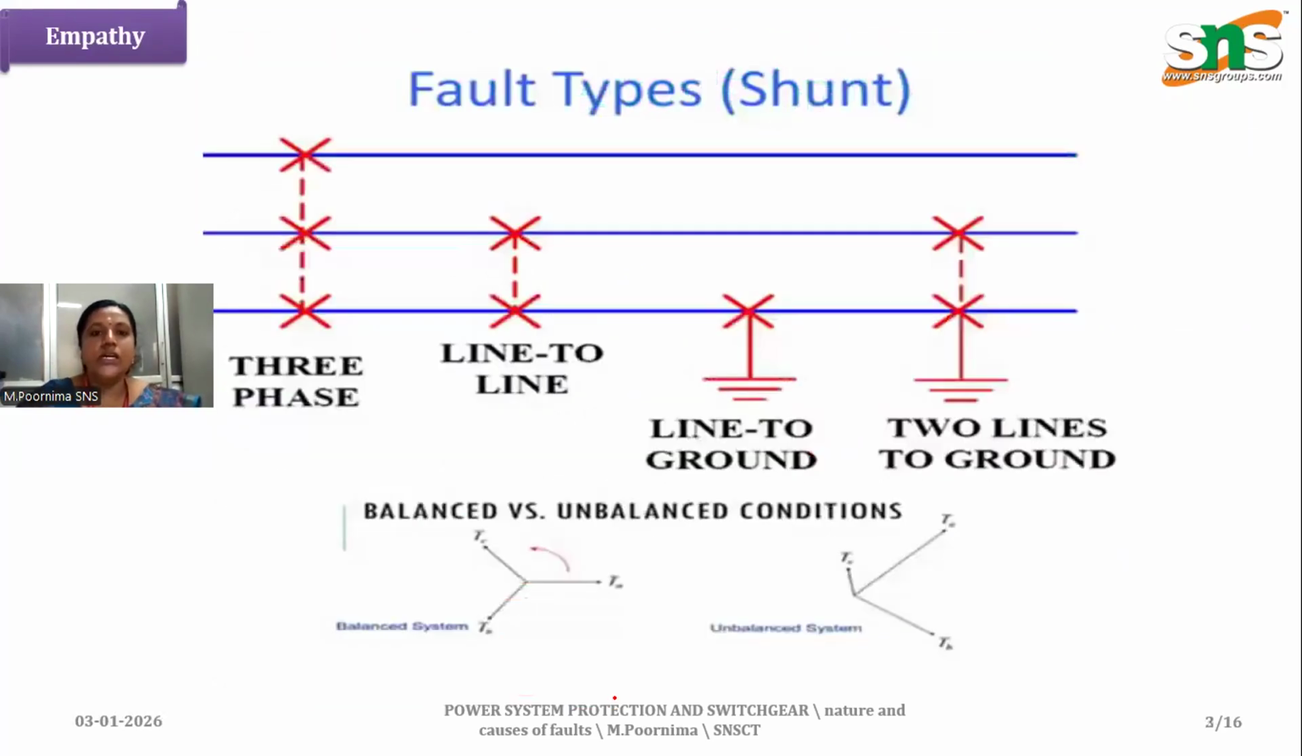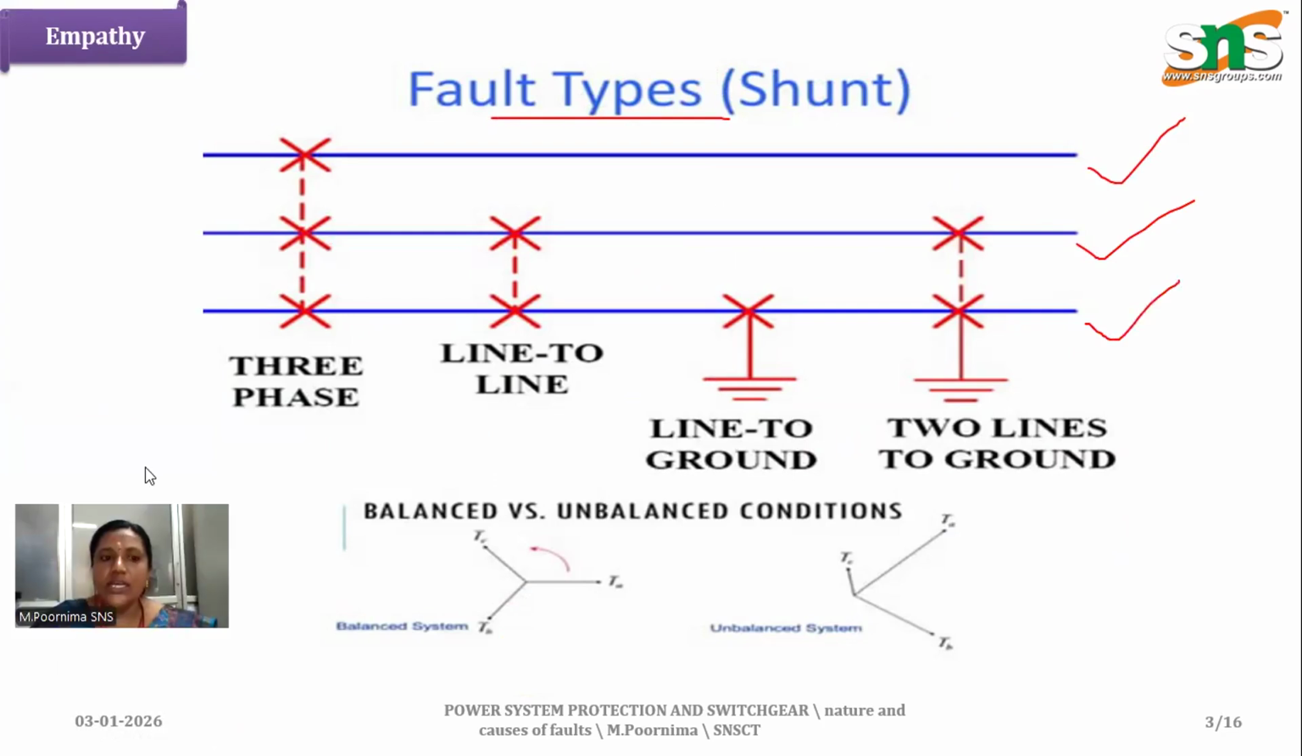Okay, next one is fault types. We have a major fault type, which is the shunt fault type. Here we have a three-phase line. If the fault is in all three phases, it is a three-phase fault. We also have a line-to-line fault, a line-to-ground fault, and a two-line-to-ground fault.